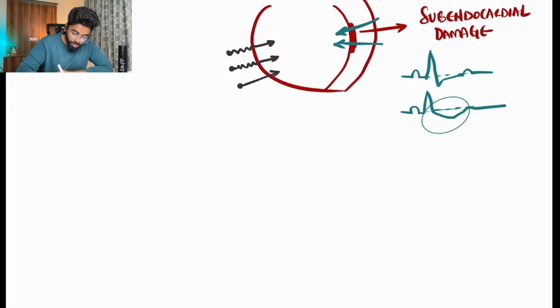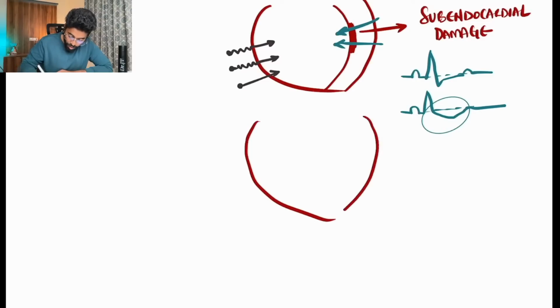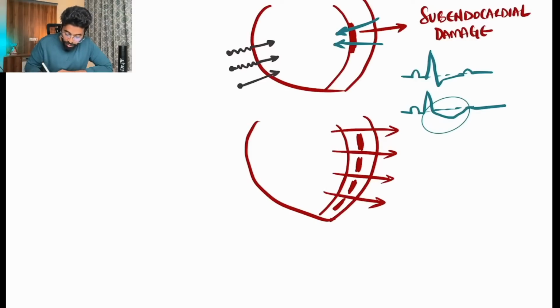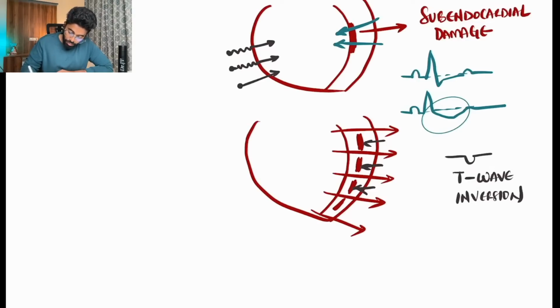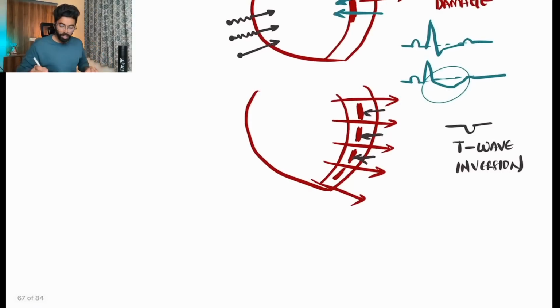And what about the T wave inversions? They also have a concept. Whenever there is a T wave inversion, the damage is not transmural but intramyocardial. So whenever there is intramyocardial damage, the current which is going along can go, but the repolarization which has to come back will be stopped here. That's the reason we have inverted T waves, or negative T waves. This is the reason for T wave inversion.